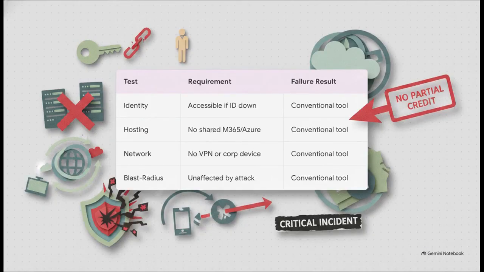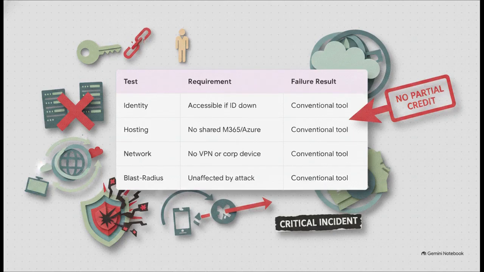So let's pull all of this together into this visual scorecard. Identity, it has to be accessible if the corporate ID provider goes down. Hosting, absolutely no shared Microsoft, Google, or Azure tenant. Network, it's got to be reachable without a VPN or a corporate-issued device. And blast radius, completely unaffected by a full ransomware event.